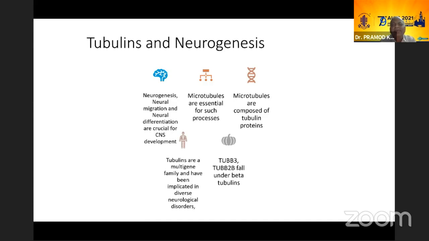So one should keep in mind that when you are dealing with TUBB2B or TUBB3 variations, you should always look at CNS involvement, which could be there, which could be little. So an MRI may be indicated in such cases because they have a lot of associations, and systemic associations also can be there in these cases.